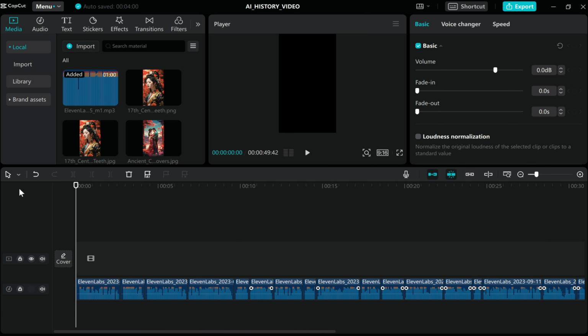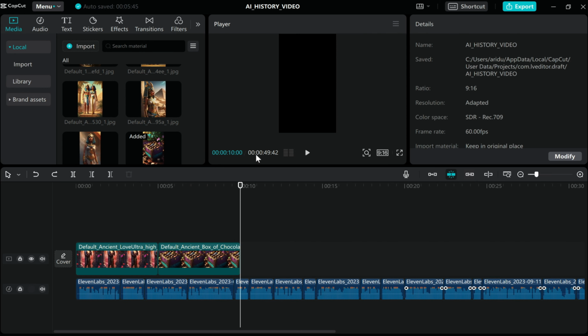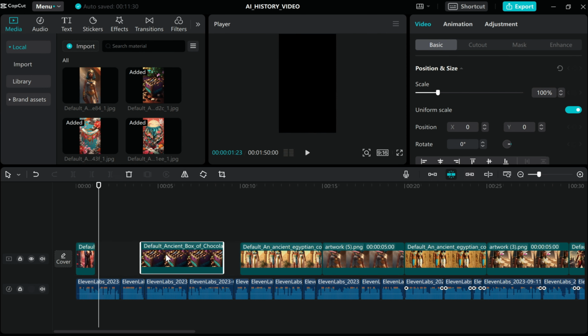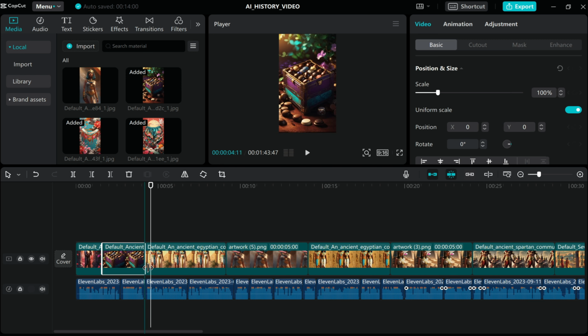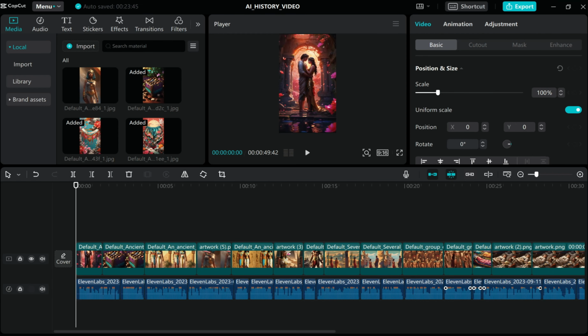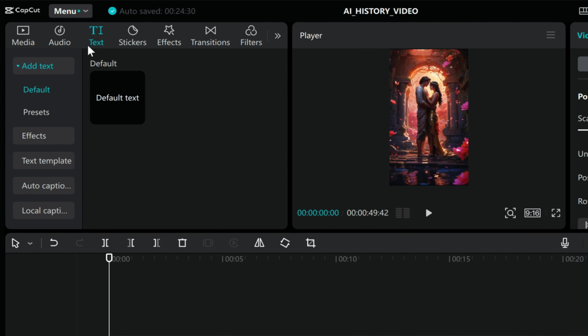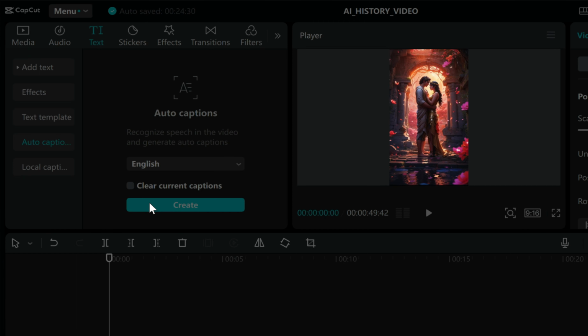Add all of our images in sequence to the script, and adjust these images to our voiceovers and on the screen if required. Now go to text and select auto captions. Then click create to add the captions.